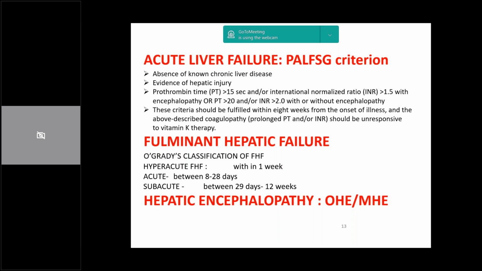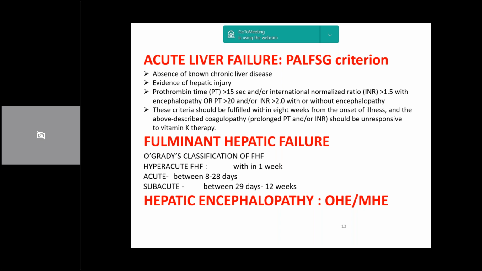Then going on, what is important for you to know is the O'Grady classification. This elaborates about something called fulminant hepatic failure. Fulminant hepatic failure is essentially when the patient goes on to develop CNS manifestations within a short period of the acute liver failure onset and of the symptom onset. So from the point of symptom onset, if the patient goes into fulminant hepatic failure very quickly, that is hyperacute FHF.